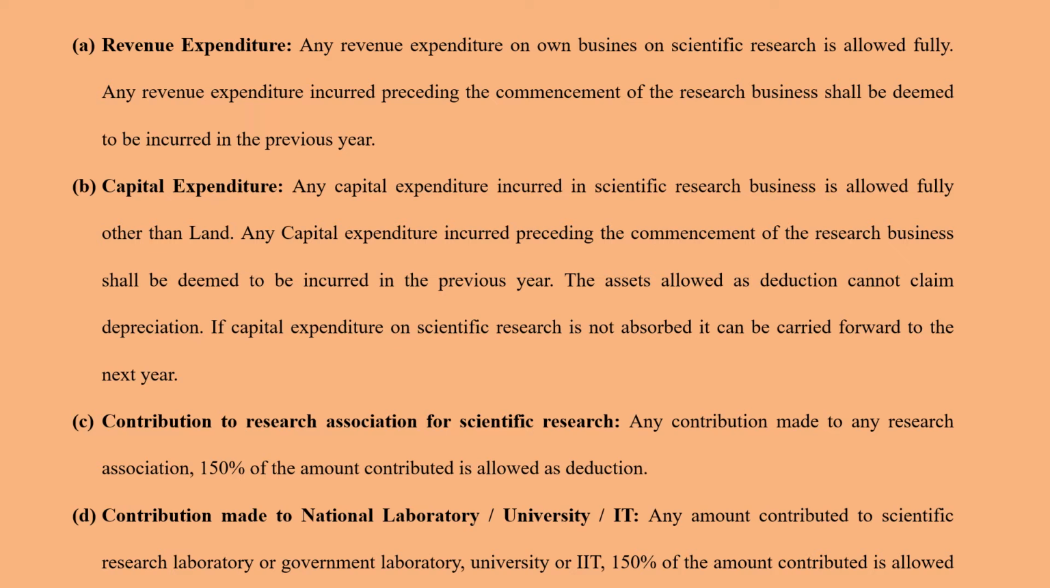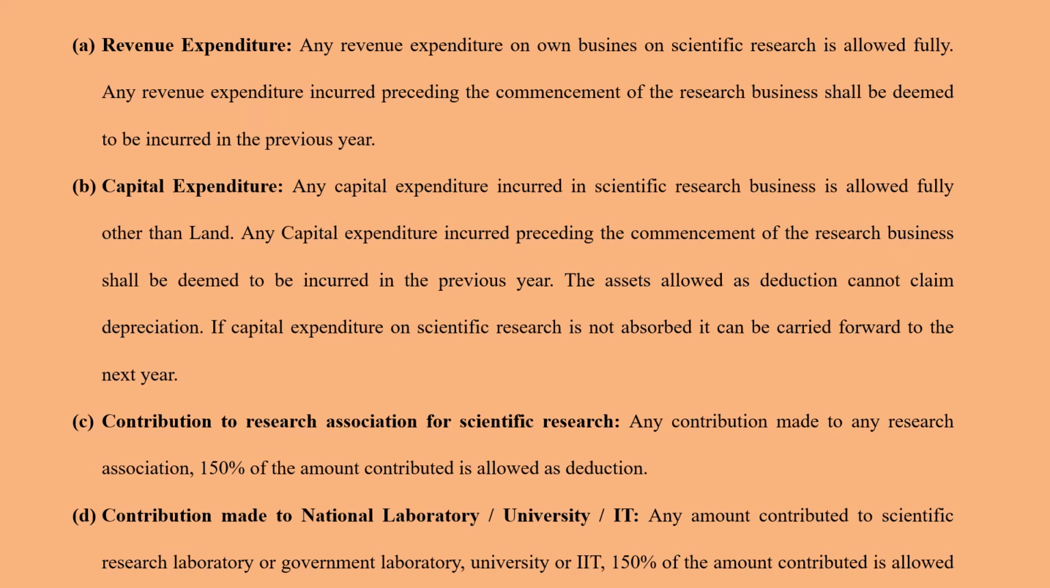Now the first one under scientific research deduction is revenue expenditure. If they are conducting any scientific research on their own business and any revenue expenditure is incurred, then in that case it is going to be allowed fully, whatever amount they are spending. Okay, so that you need to remember. Second one, capital expenditure. Again, any capital expenditure you incur on scientific research is going to be allowed fully. That's what you need to remember.